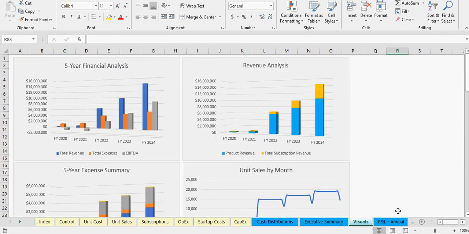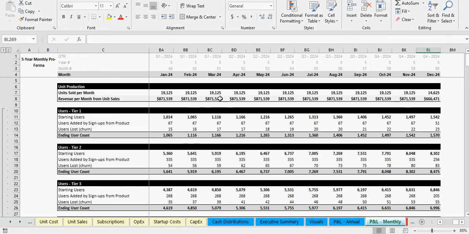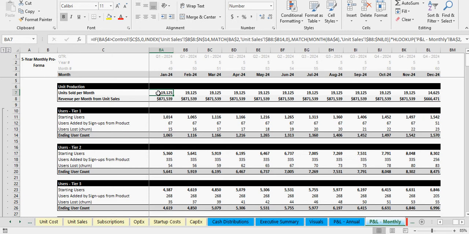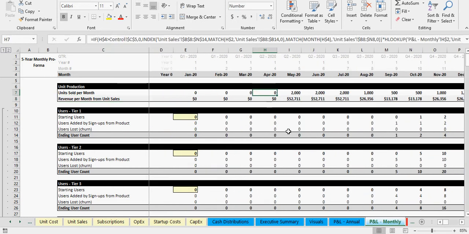All right, so there's all of that. Then we have what's driving all of this. So let's start at the top. I've already gone through some of this. So you've got unit sales per month, revenue per month for unit sales, and I've kind of shown you how these change based on the assumptions.